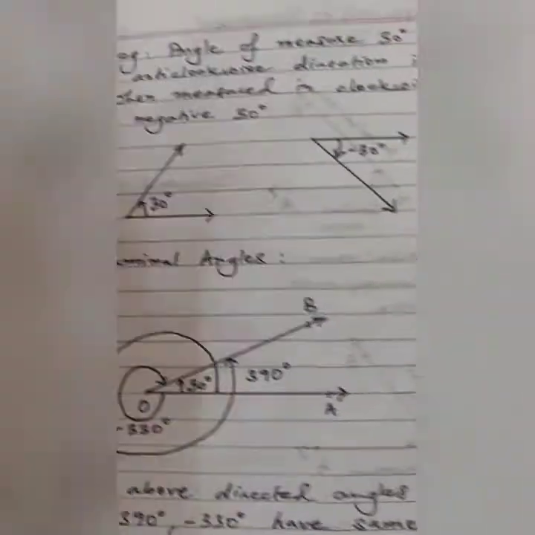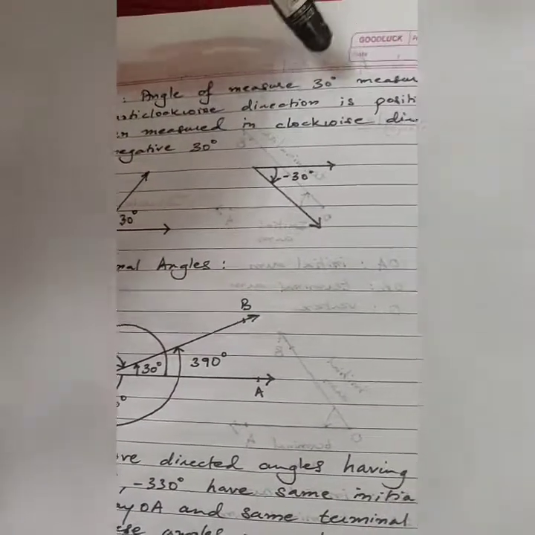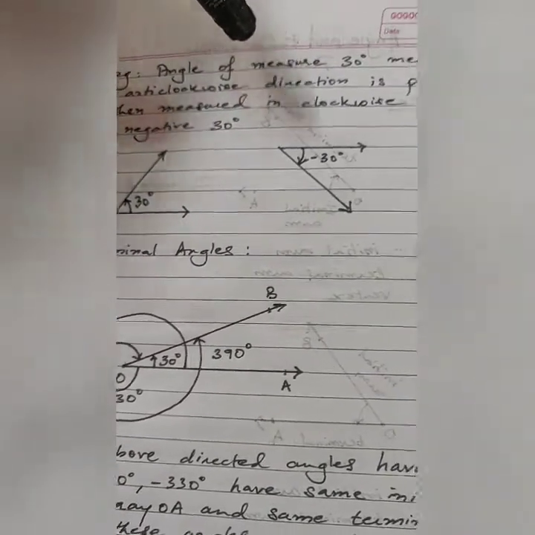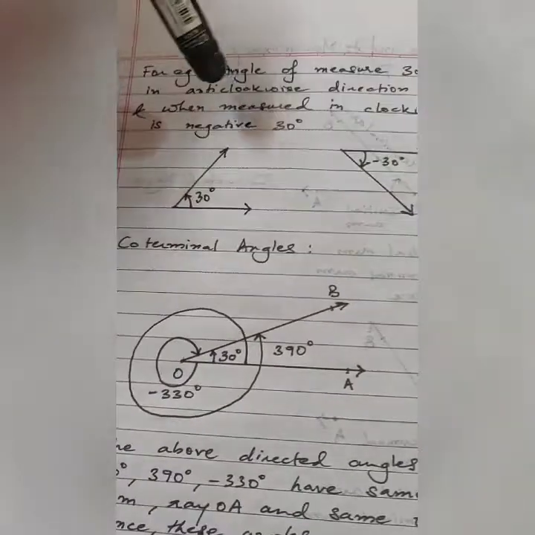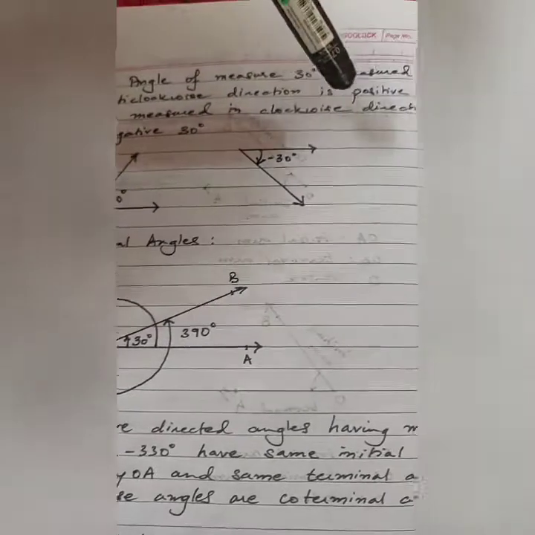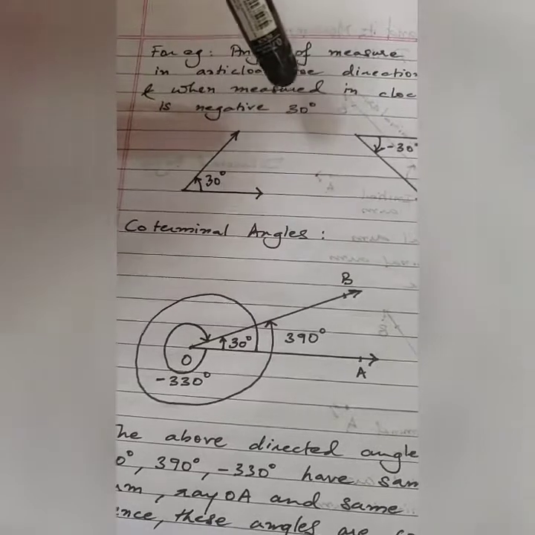Let us understand that. So for example, if the angle measure is 30 degrees but measured in anti-clockwise direction, then that will be considered as positive 30 degrees. But if the same measure 30 degrees is measured in clockwise direction, then this will be considered as negative 30 degrees.